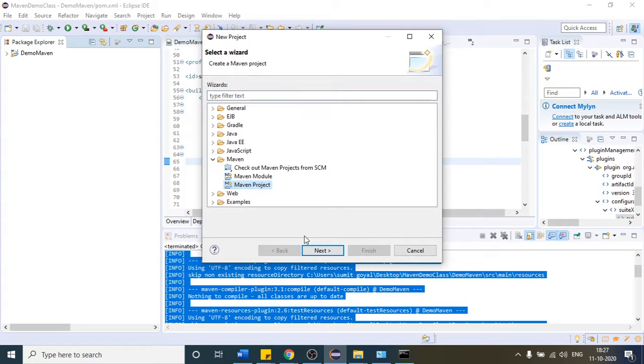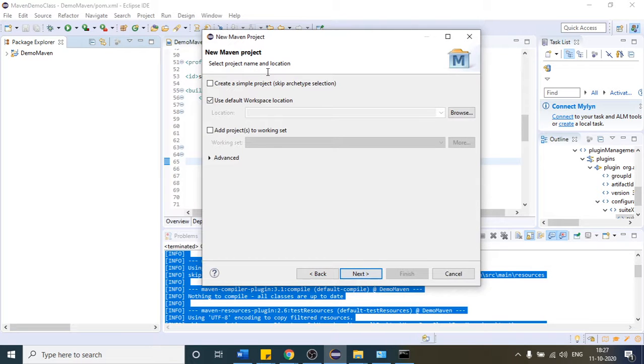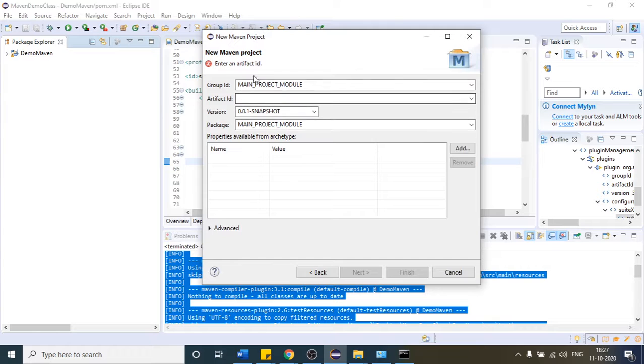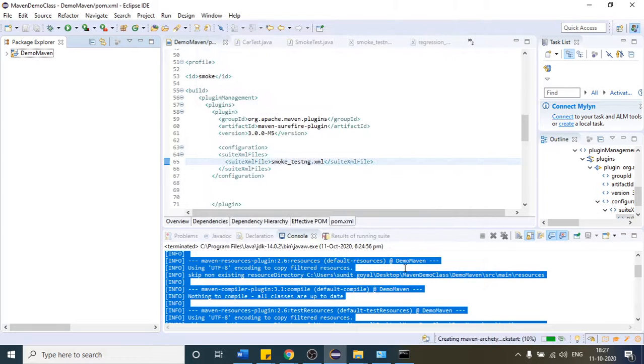So let us create one more Maven project. This is the template; you can go with this one from the testing point of view. This is the most common one, so go with this, no issue. Let me name the group ID as demo. You can give any name, it's up to you. The second is screenshot; this time I want my project name to be screenshot. I have already told you that you can change the package name, so I want this to be my package name. Finish it, and then one more Maven project will come here.